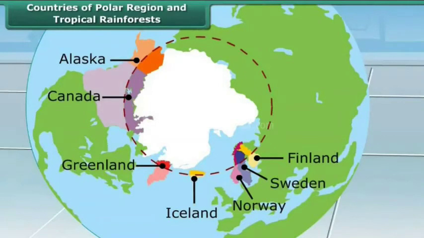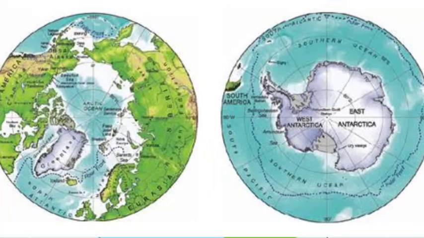Similarly, the South Polar region. Where is that? It lies between the Antarctic Circle and the South Pole, 90 degrees latitude South. So what is the boundary of the South Polar region? The Antarctic Circle. In our 8th class textbook, it is mostly about the North Polar region.